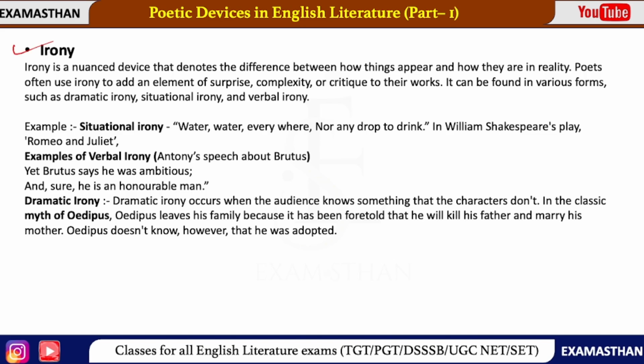Next example and last most important example is irony. So irony is a literary device that denotes the difference between how things appear and how they are in reality. That means real में कुछ और है और exactly वो appear कुछ और करती है, right? Poets often use irony to add an element of surprise, complexity or critique to their works. It can be found in various forms. There are some types of irony like dramatic irony, situational irony and verbal irony.